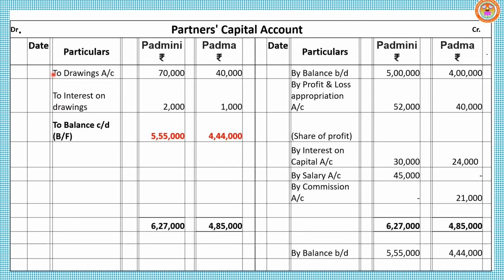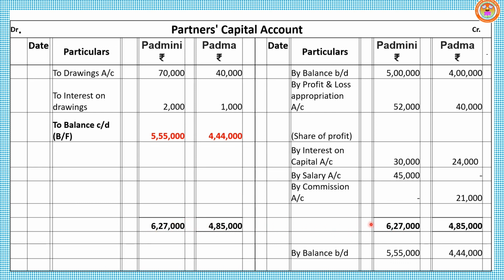So according to the format, to permanent withdrawn, to drawings and interest on drawings. Permanent withdrawn is not given. So to drawings for Batmini and Batma, to interest on drawings 2,000 and 1,000. Now the credit side total is more than the debit side for both the partners. For Batmini we got 6,27,000. For Batma, if we add all these things, we got 4,85,000. So write the highest total on both sides in the same line.